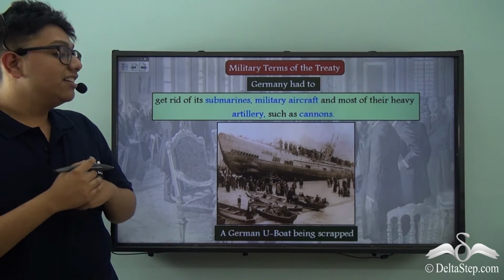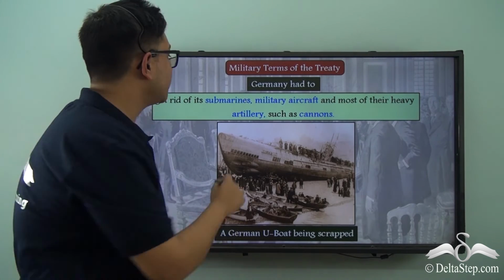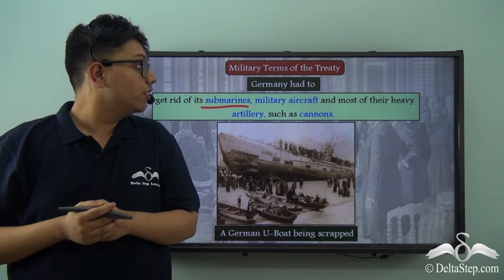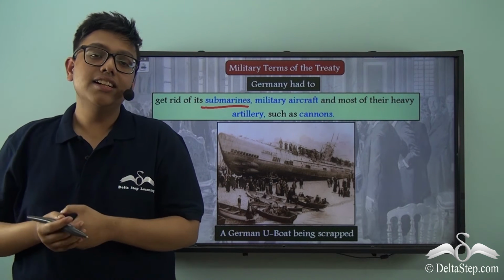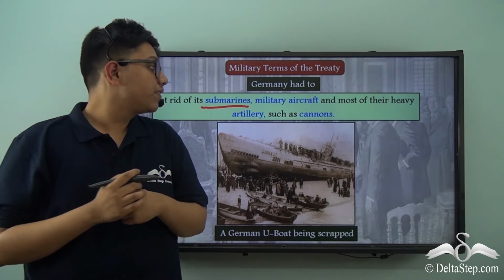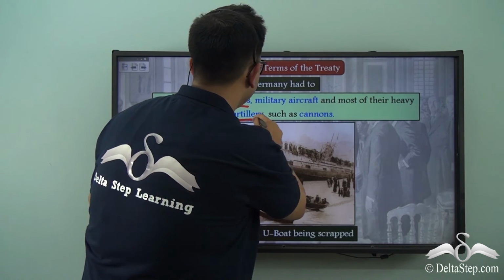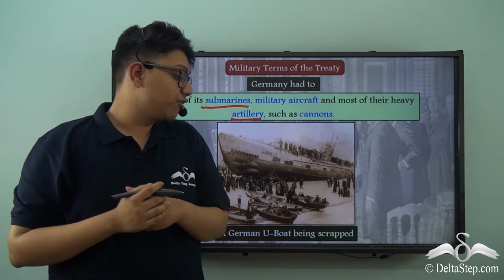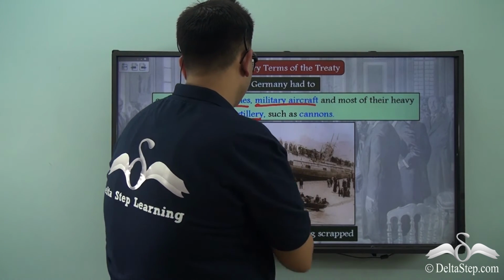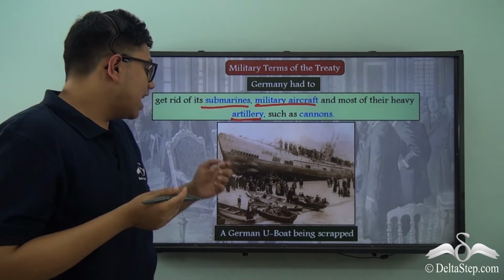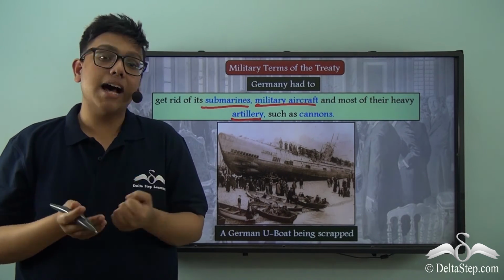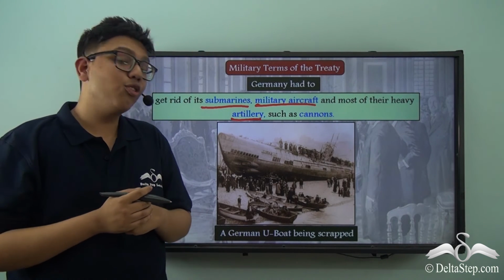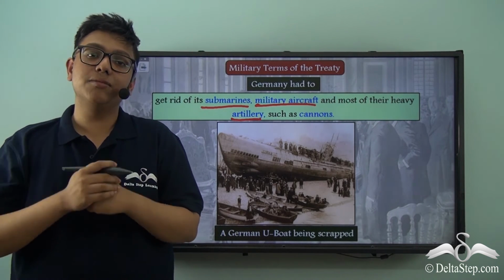Therefore, Germany had to get rid of its submarines, the U-boats which Germany used to rely so heavily upon. Not just submarines, Germany also had to get rid of any heavy artillery, such as cannons, and also military aircraft. In this picture you see, after the treaty, how the German U-boats are being scrapped or sold for their metal alone, as they could no longer be used as part of a German navy.